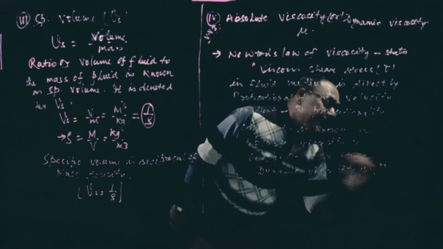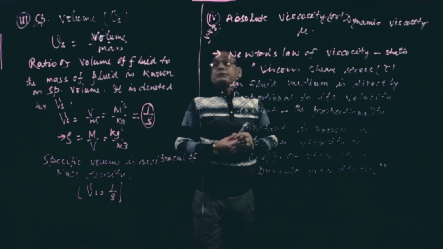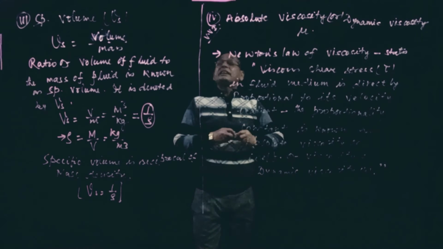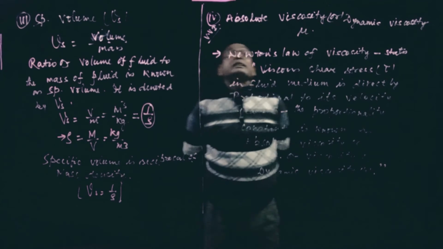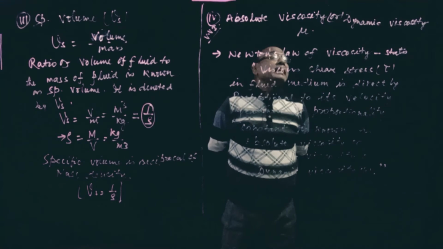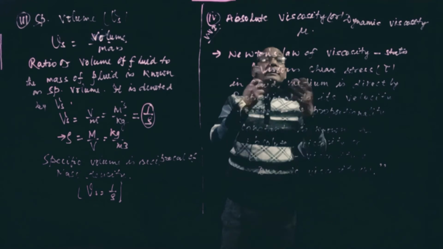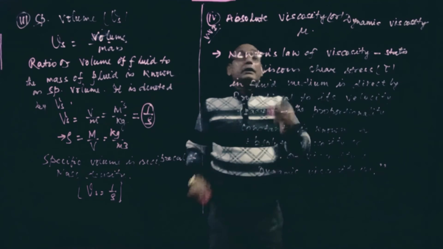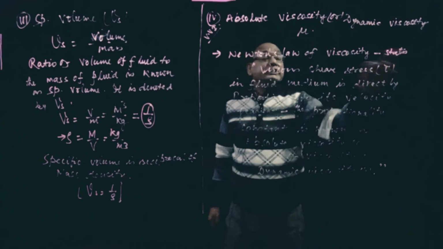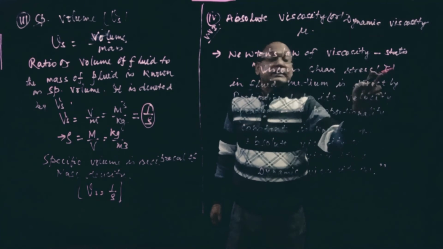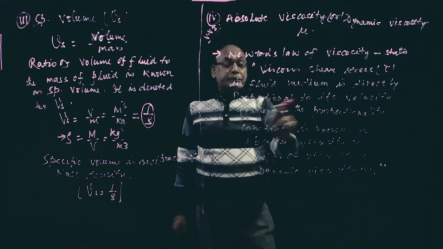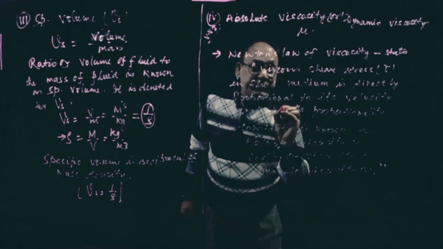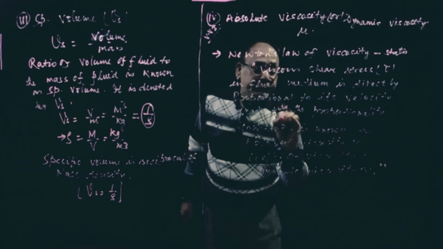As I told you, it is a very, very important topic in fluid mechanics and a very important property of fluid: absolute viscosity, dynamic viscosity, or coefficient of dynamic viscosity. Newton's law of viscosity states that viscous shear stress tau in a fluid medium is directly proportional to its velocity gradient, du by dy.